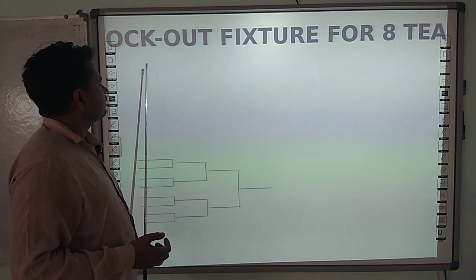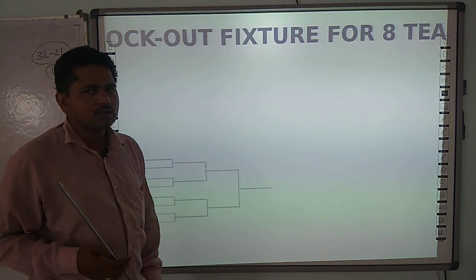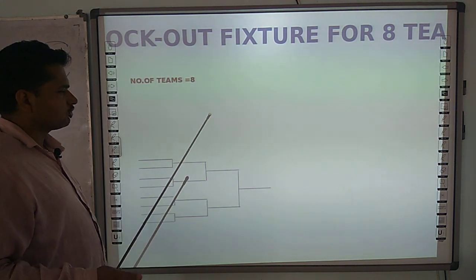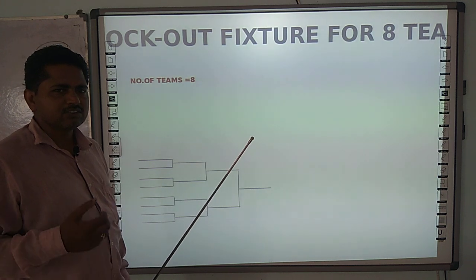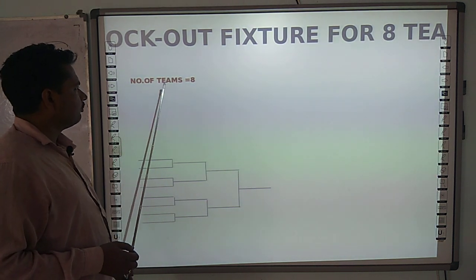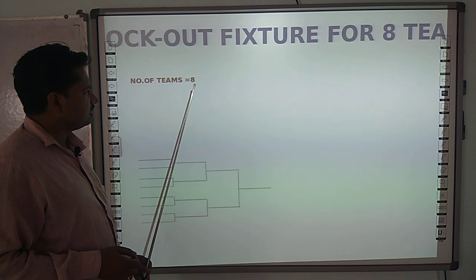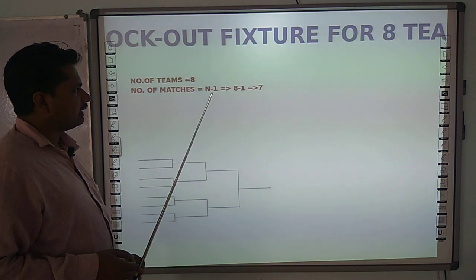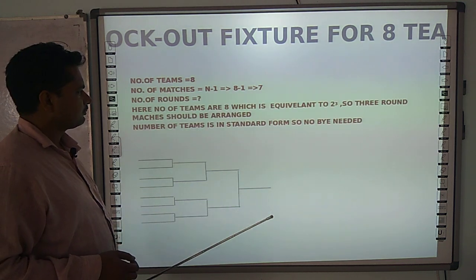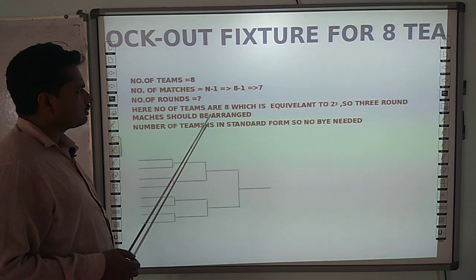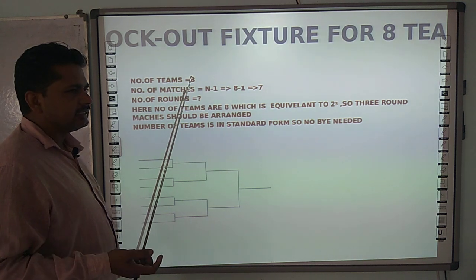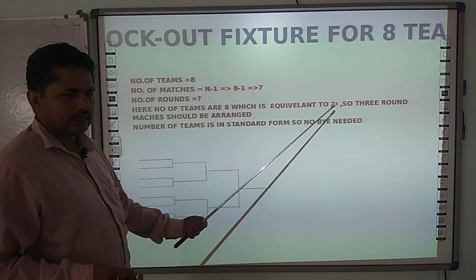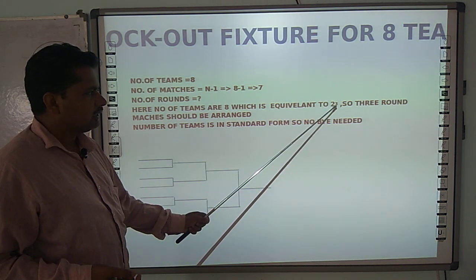Here we discuss the knockout fixture for 8 teams. First of all, we have to complete some calculation. The number of teams is 8, which is in standard form. So the number of matches, n minus 1, is 7. The number of rounds: 8 can be written in the form of 2 to the power 3, so the number of rounds must be 3.